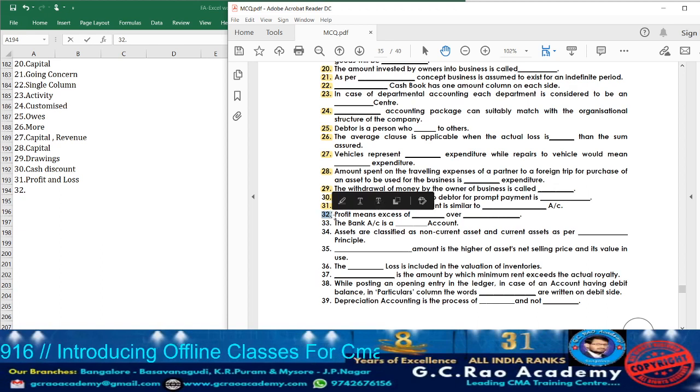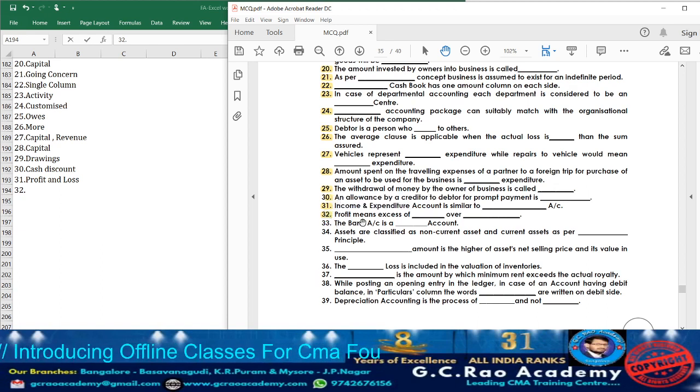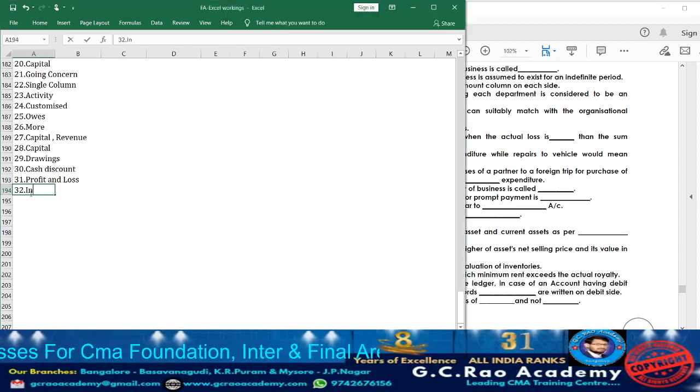Now let us move on to question 32. What is that telling? Profit means excess of dash over dash. How do we get profit? When the income is more than expense. So incomes over expenditure. So accordingly take down the answer. Incomes, expenditure.